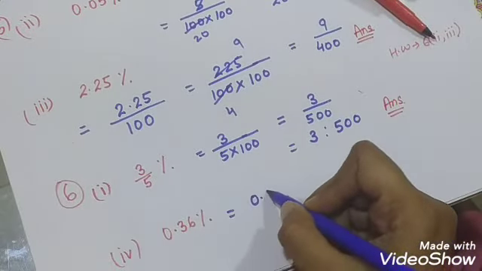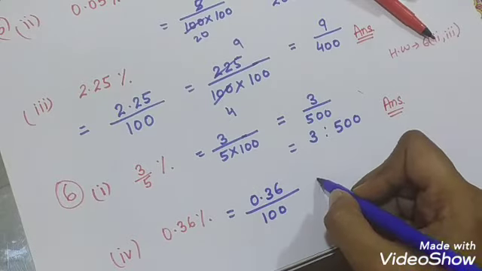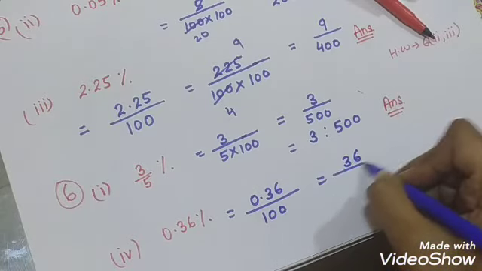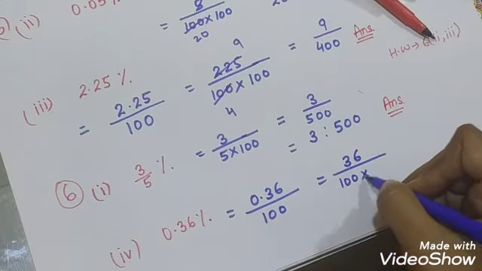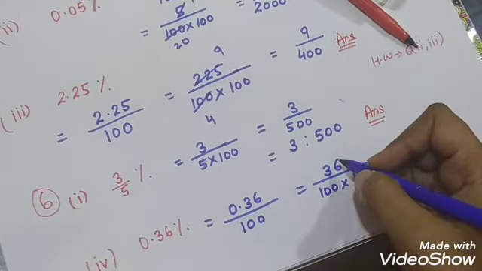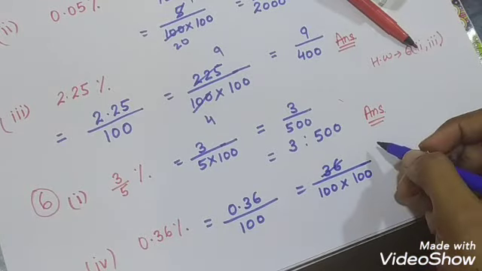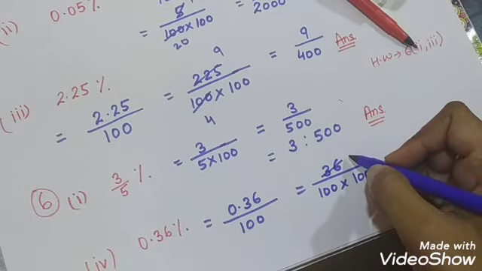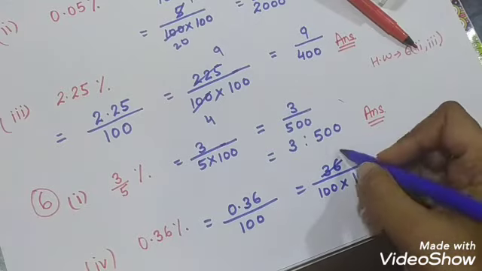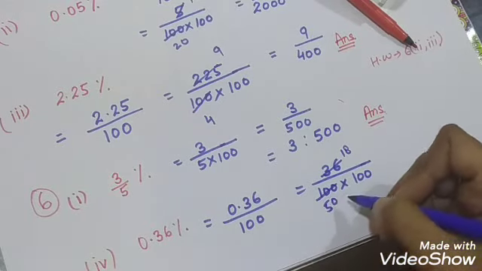0.36, remove the symbol of percentage and put upon 100. Then we will remove the decimal, and the digits after decimal is 2, so we will put 100 again in the denominator. Then we will cancel it by 2. 2 1s are 2, 2 8s are 16 and 2 5s are 10 and 0s.